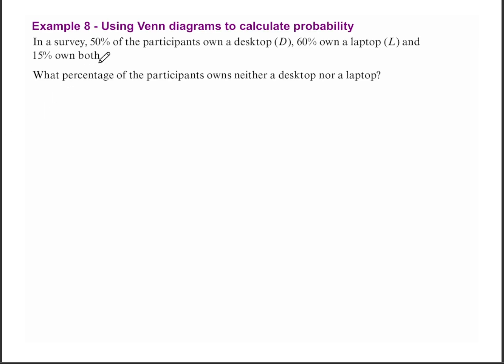Next, we are told that in a survey, 50% of the participants own a desktop D, 60% own a laptop L, and 15% own both. So, desktop D alone has 50%, laptop L alone has 60%, and both. Therefore, D intersection L, because they have both a laptop and a desktop at the same time, that is 15%. Then what we want to do is find the percentage of participants that own neither a desktop nor a laptop. We can show that using a Venn diagram.